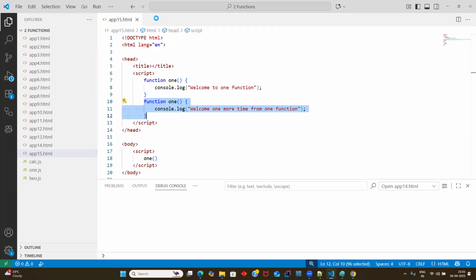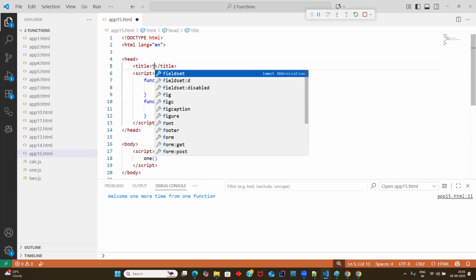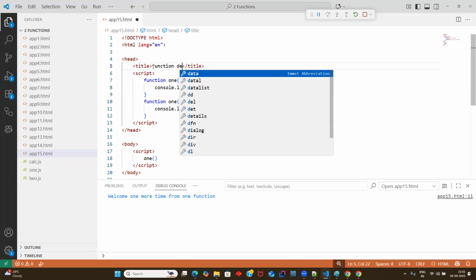In JavaScript, it will not show any error. Instead, what it will do is replace the old function with the new function. So this is again one more mess with your function declaration, guys.